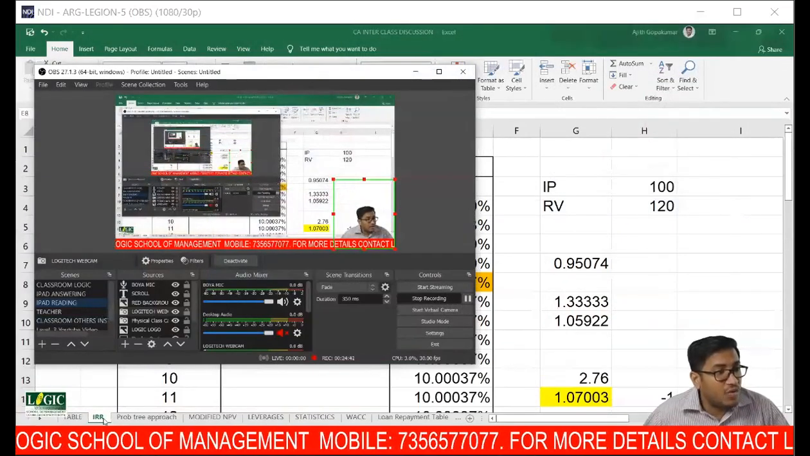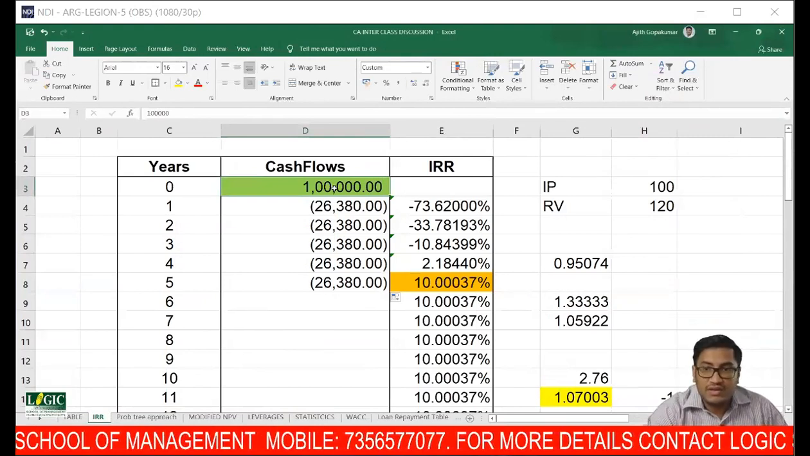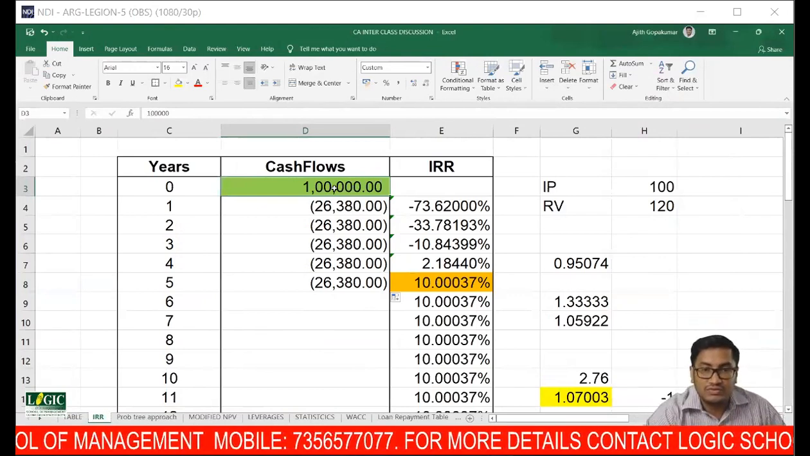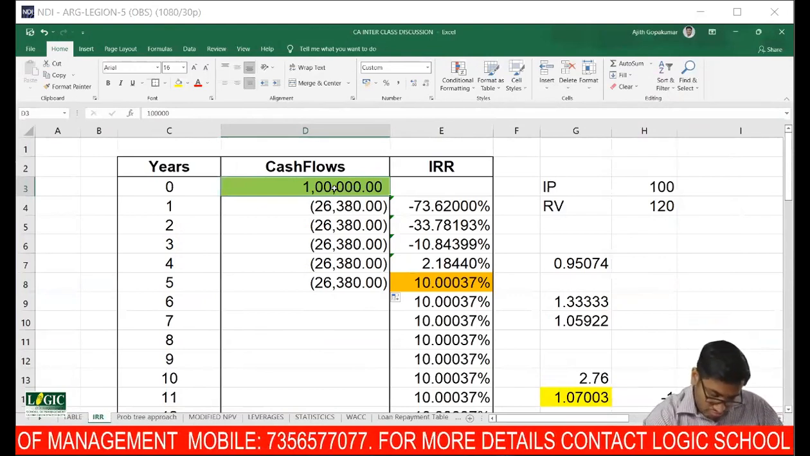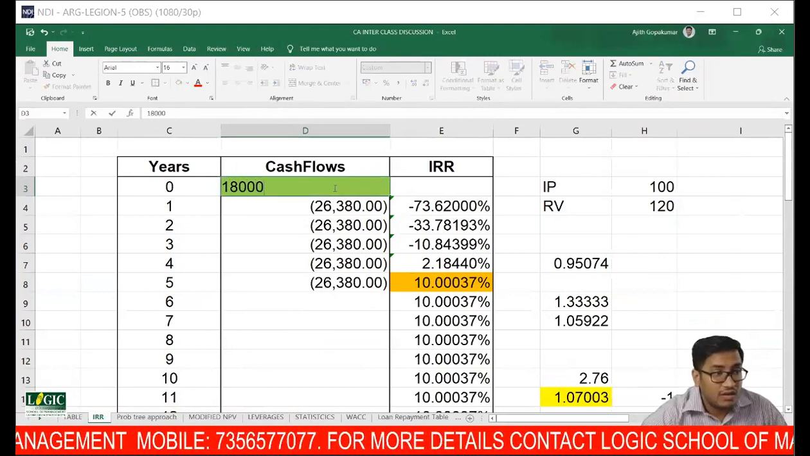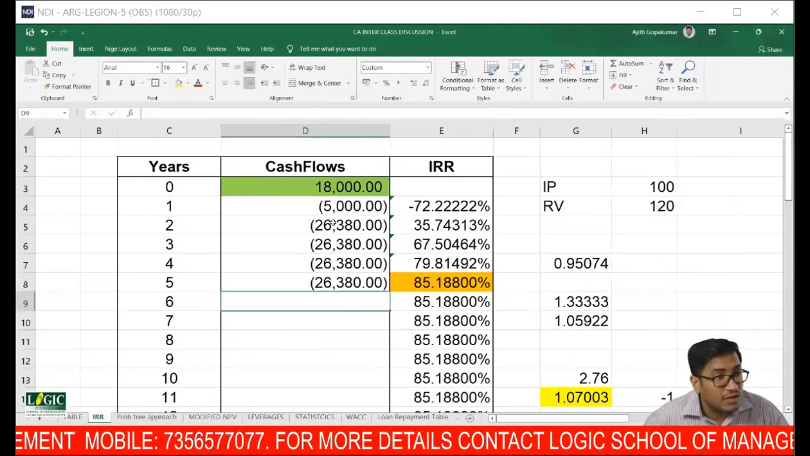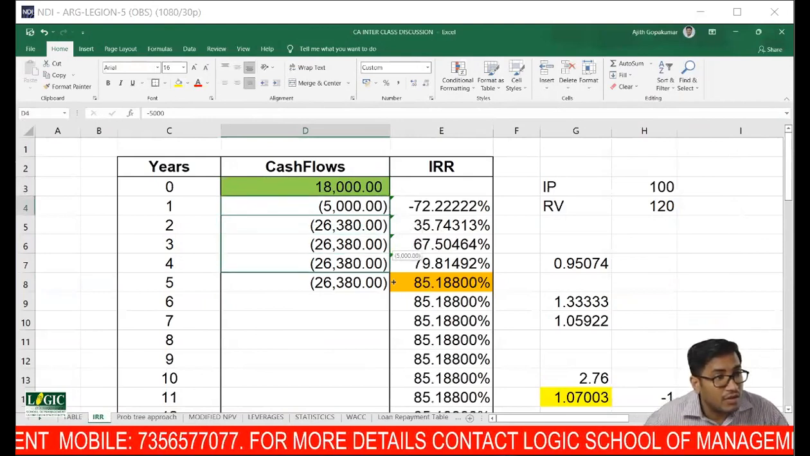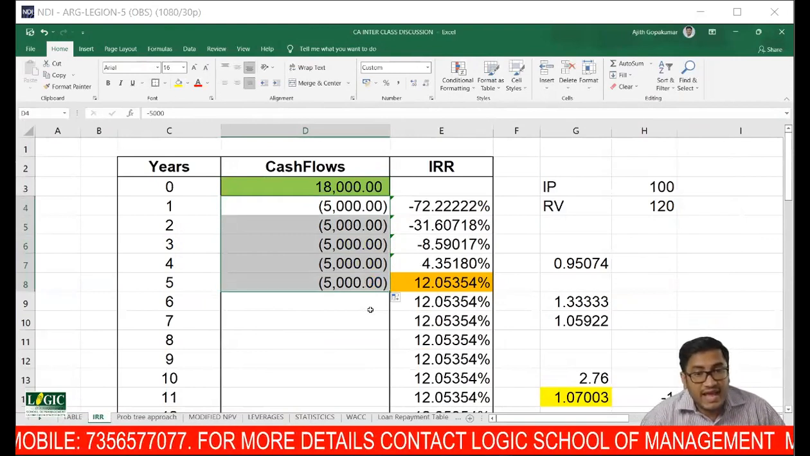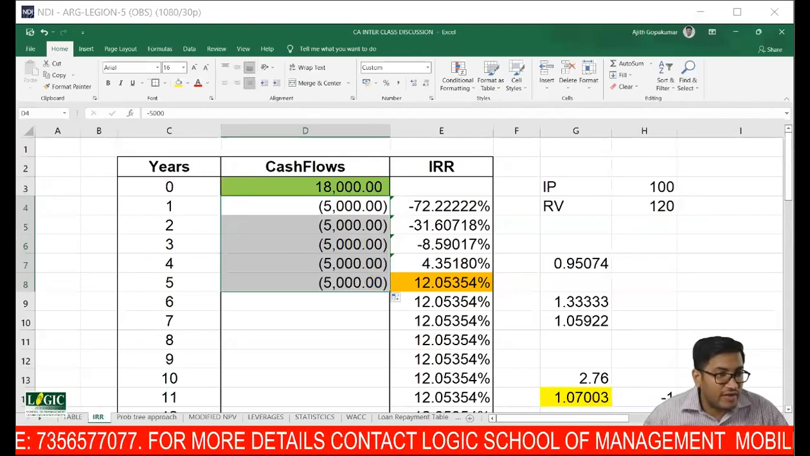Now tell me, sir, how am I going to compute IRR? Year 0, what should I write? Cash flow, year 0: 18,000. Very good. Year 1, 2, 3, 4, 5, how much? 5,000. So what is my IRR? 12.05%. Now you will have a doubt, sir.